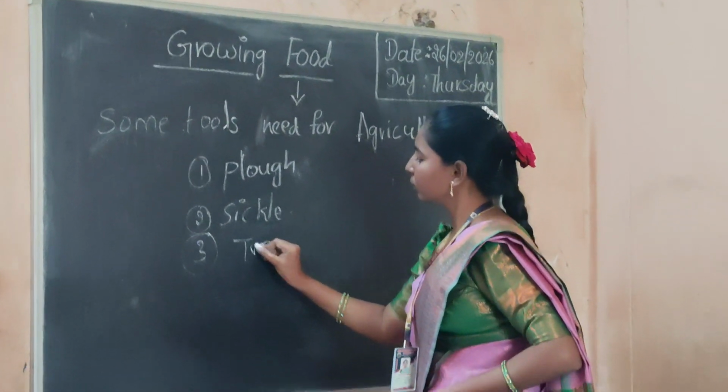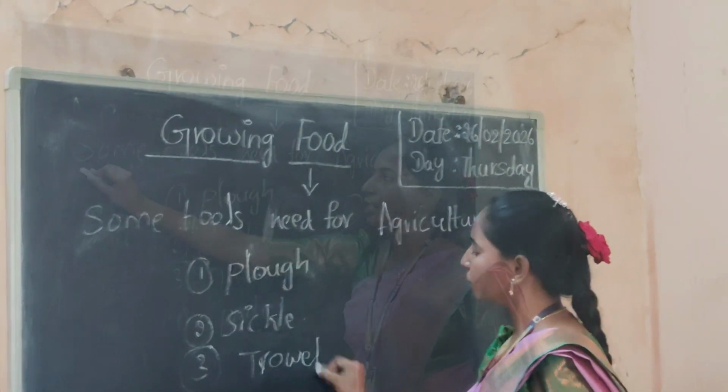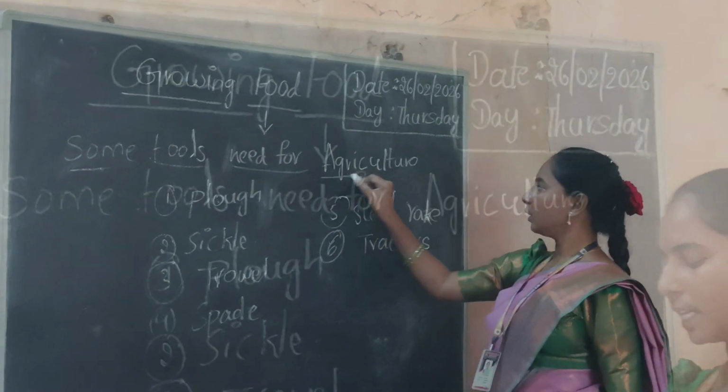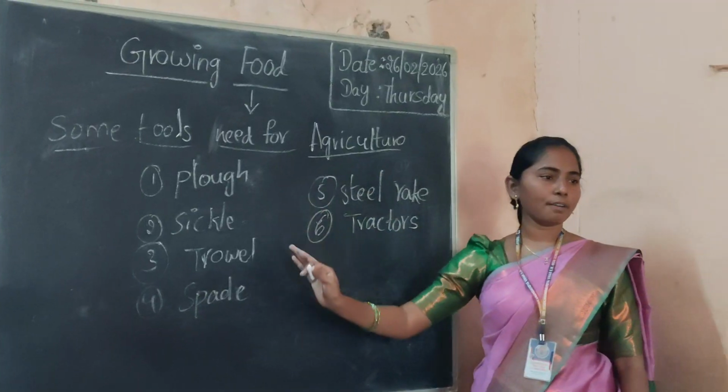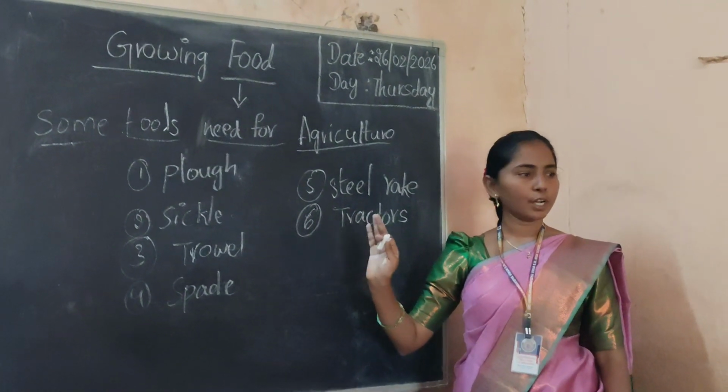These tools are required for the farmers in the agriculture process.